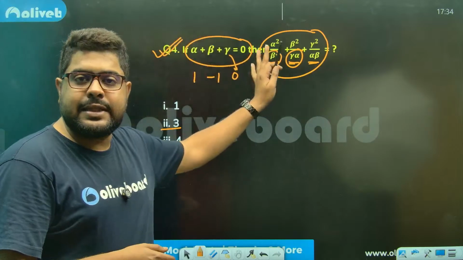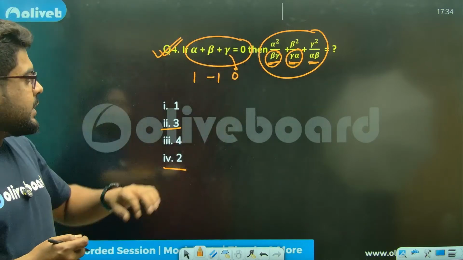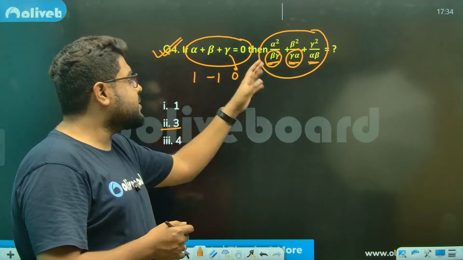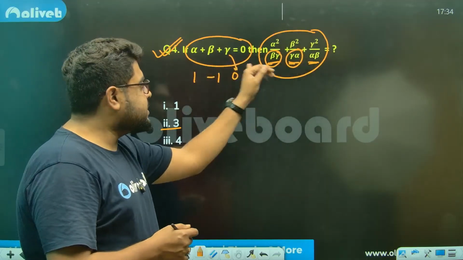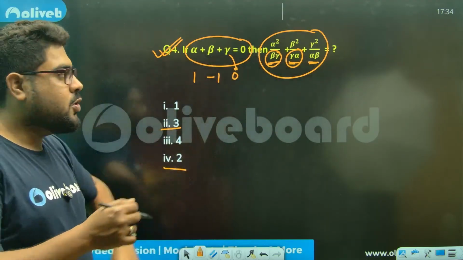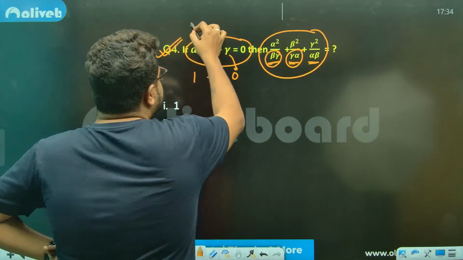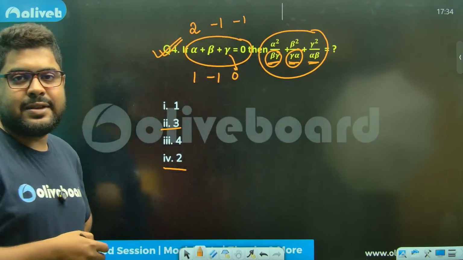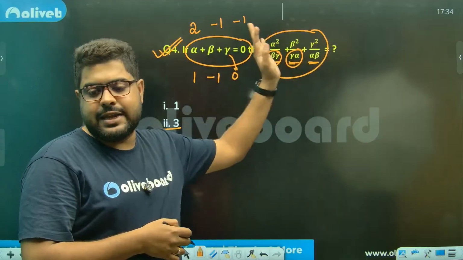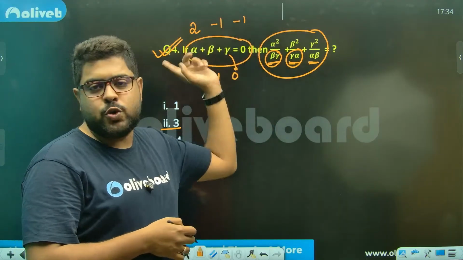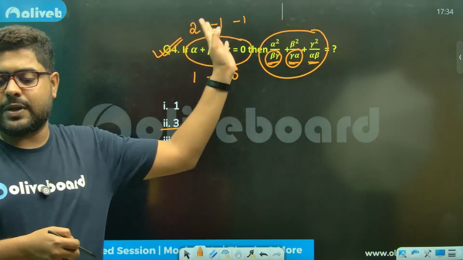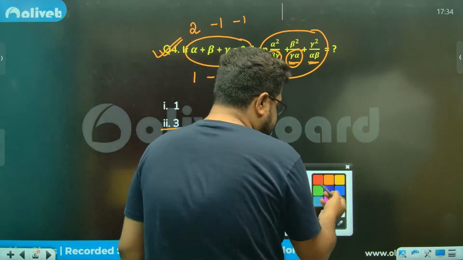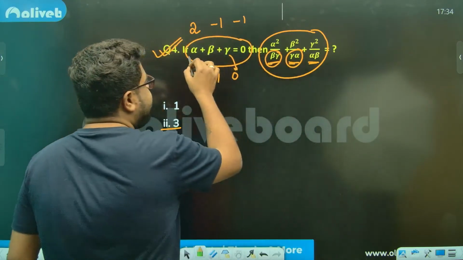So that means in these situations, what can we do? We cannot take these values. This 1, minus 1, 0 doesn't work here, because the denominator is giving us 0. So, sir, then what do we do? Let's take this. Now there is no chance of getting a 0. 2, minus 1, 1, was minus 1, minus 1. Because at the end of the day, I can take any set of values which satisfies this condition.